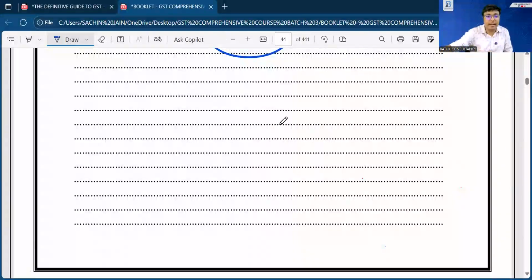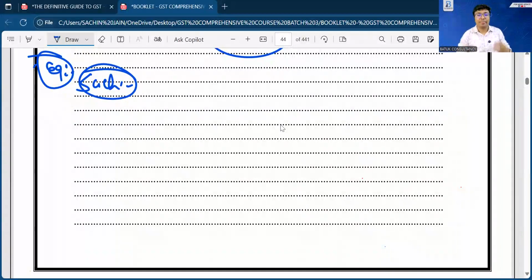Next example. Suppose I have bought one equipment from Manita Polyfab.